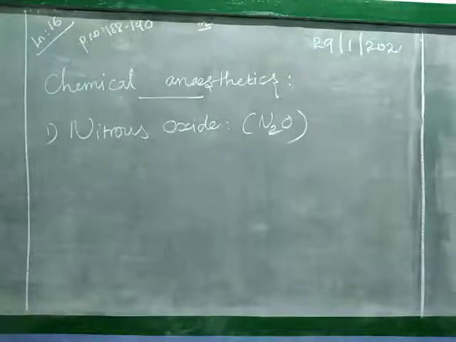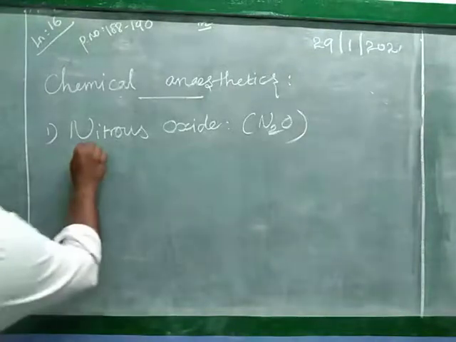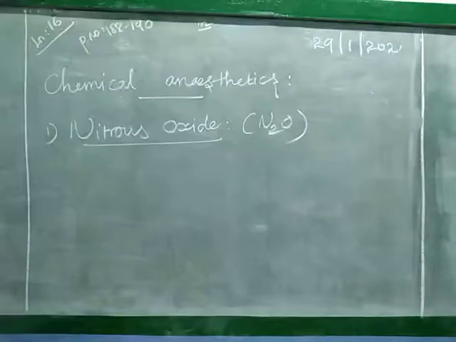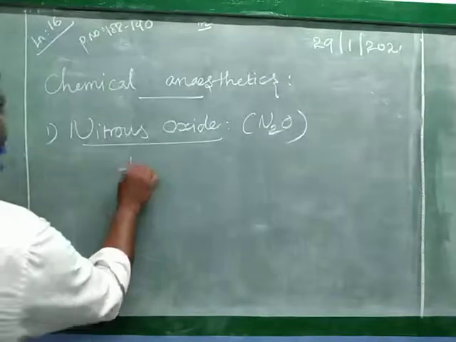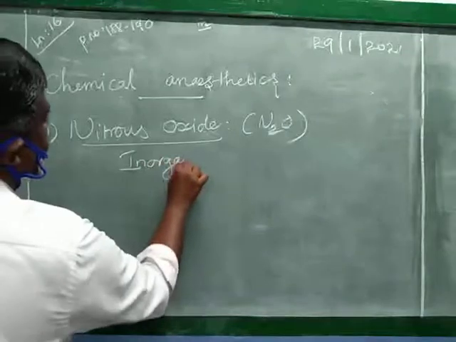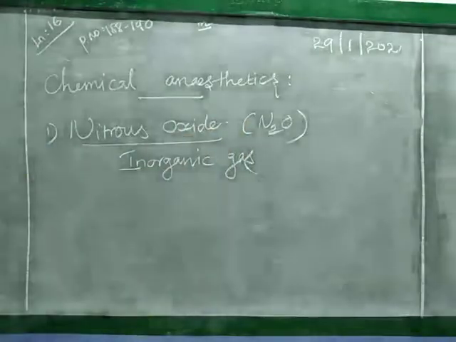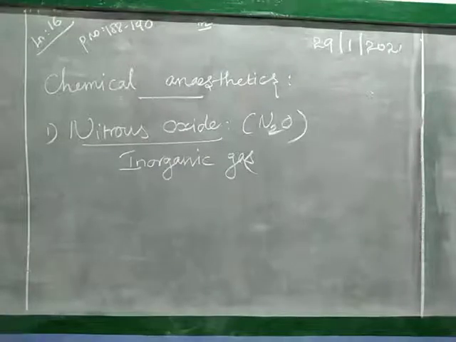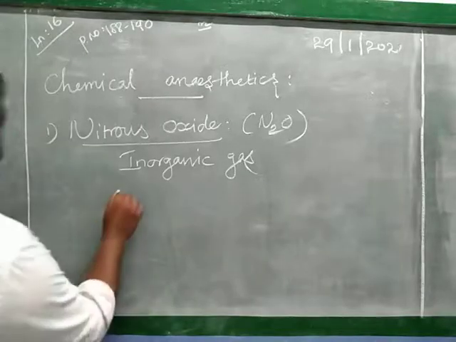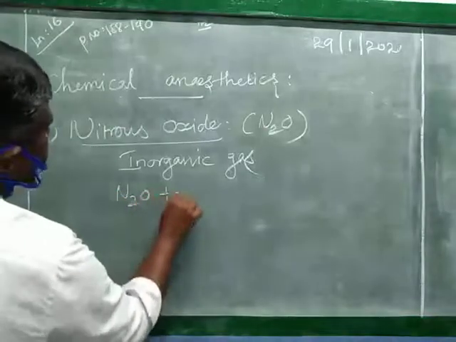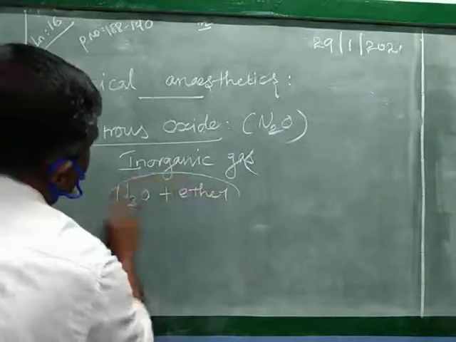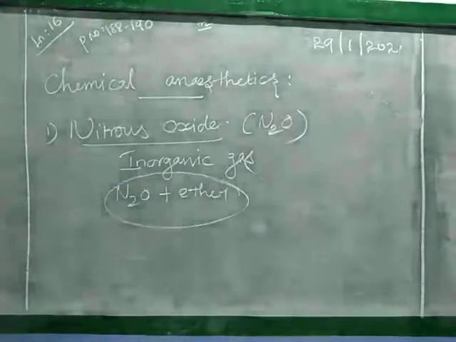Next one, chemical anesthetics. First one, nitrous oxide. What is the chemical formula for nitrous oxide? N2O. It is a colorless, non-irritating inorganic gas. It is the safest of the anesthetic agents. It is used after mixing with general anesthetics like ether. So N2O plus ether is the mixture they are using.